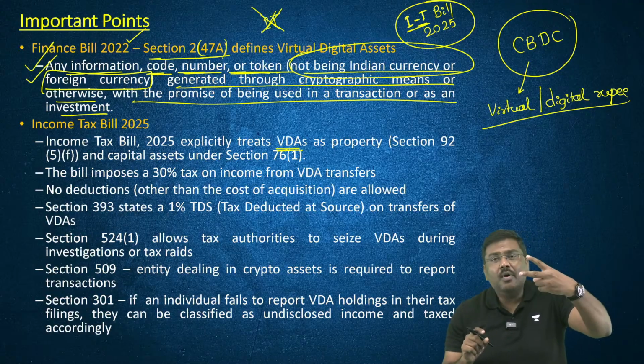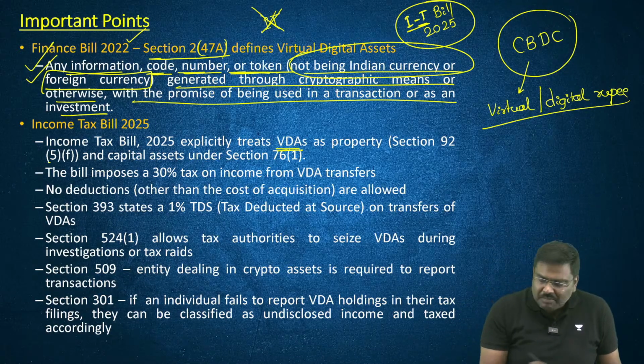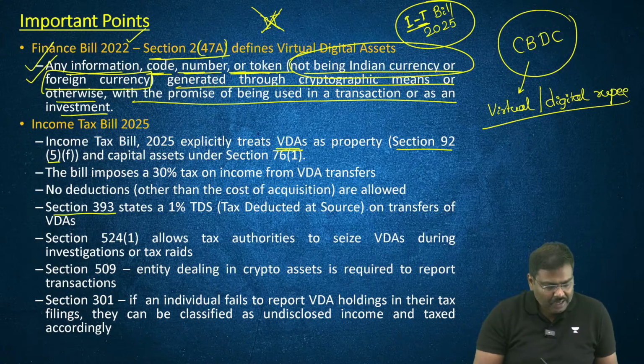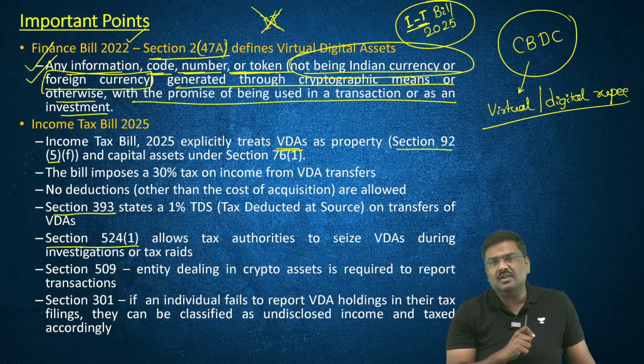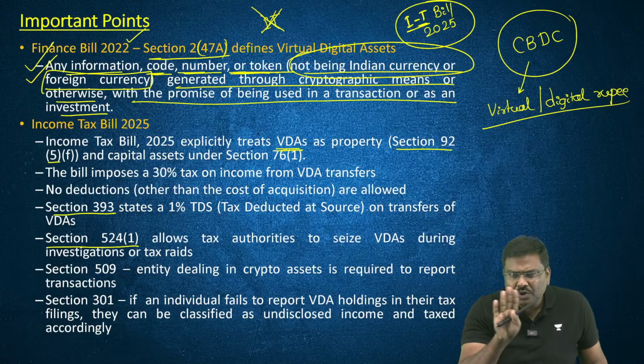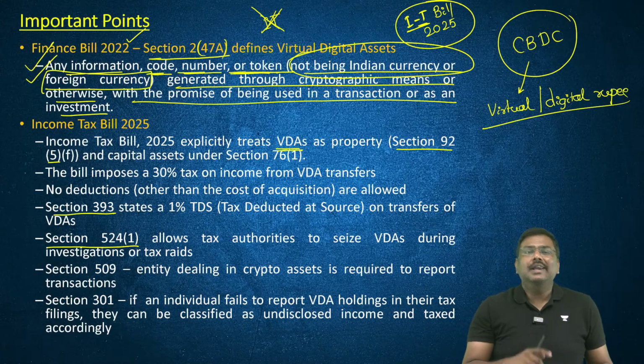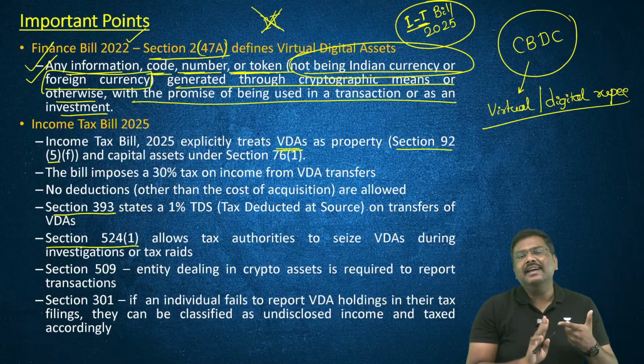Point number two, I've written multiple sections here: Section 92, Section 393, Section 524. Should you memorize all of these as of now? I would simply say, don't memorize it now. Let the bill be discussed by the standing committee.